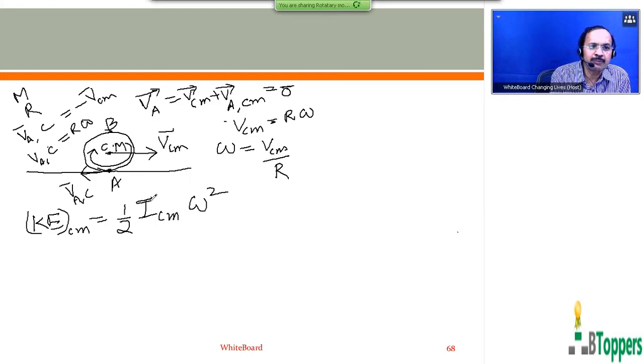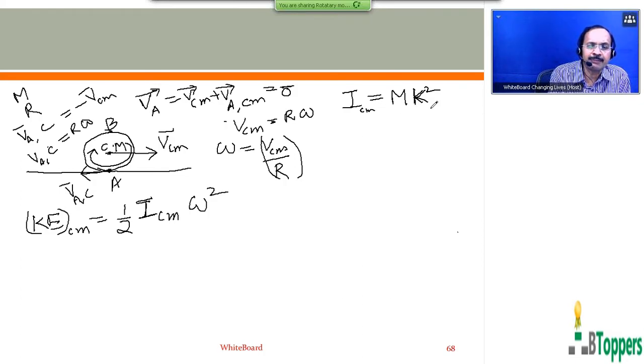ICM is the moment of inertia of the rolling body about the horizontal axis passing through its center of mass, the axis of rotation being parallel to the surface on which the body rolls. Now omega can be written as VCM by R. So moment of inertia of a rigid body about a given axis can be written as I equal to mk square, where m is the total mass of the rigid body and k is the radius of gyration about that axis.